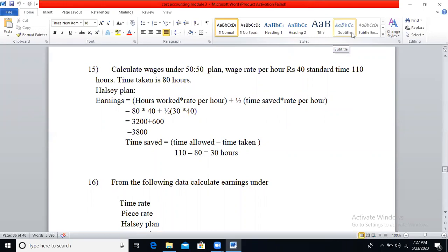Let's see the next problem. Calculate wages under the 50:50 plan. Wage rate per hour is 40. Standard time is 110 hours. Time taken is 80 hours.